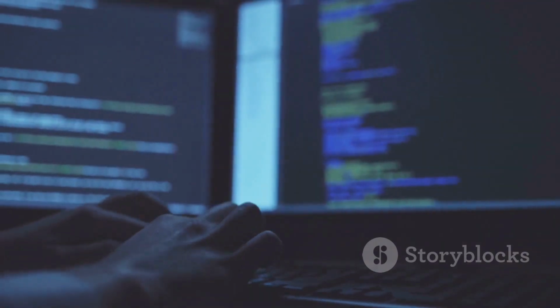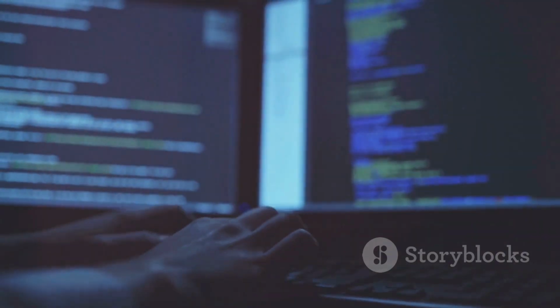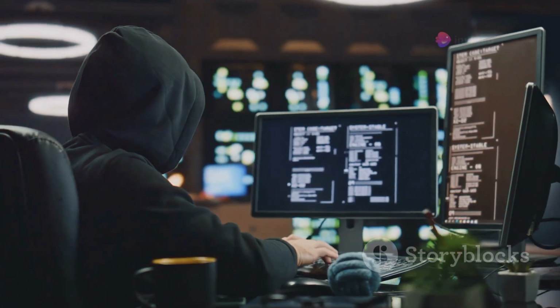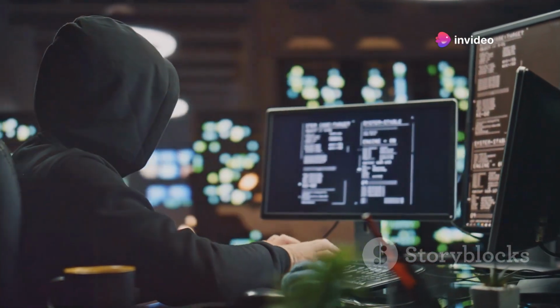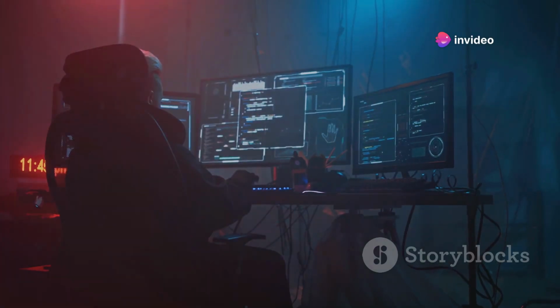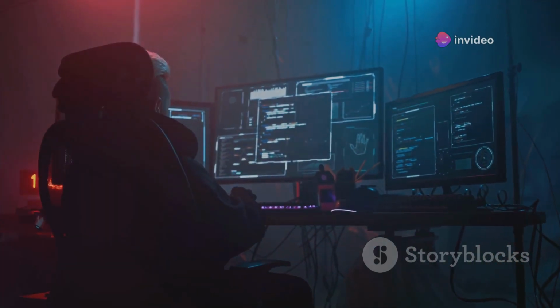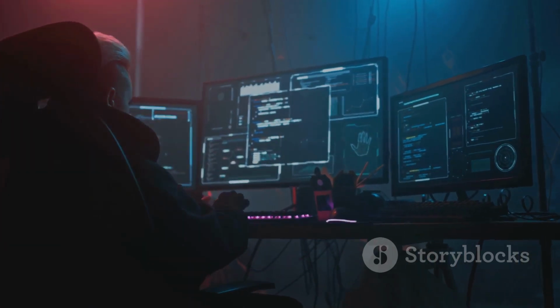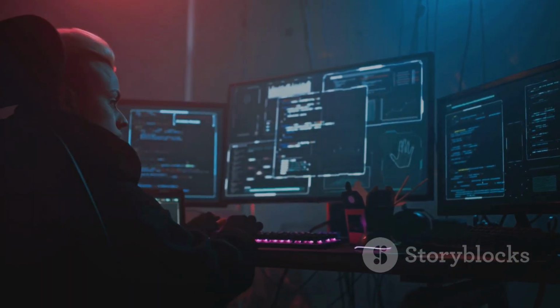Section 6. Maintaining access, staying under the radar. Once an attacker gains access to a system, their next goal is to maintain persistence. This means creating a backdoor or establishing a foothold to ensure continued access even if the initial vulnerability is patched.